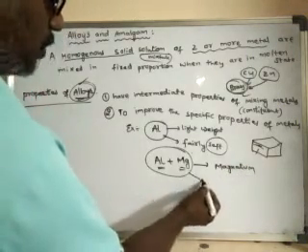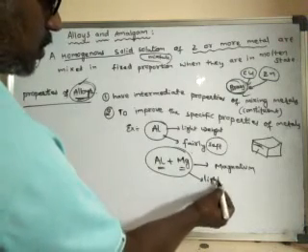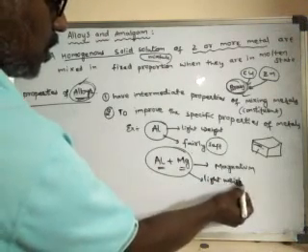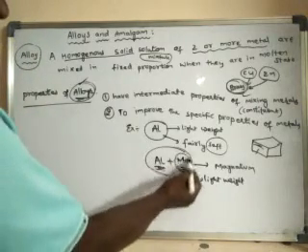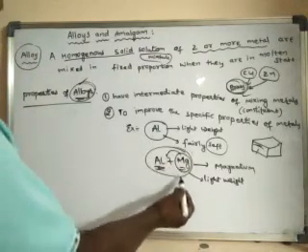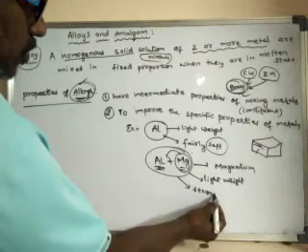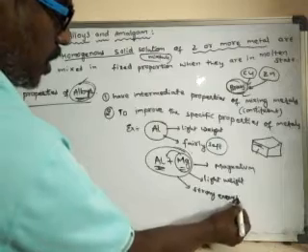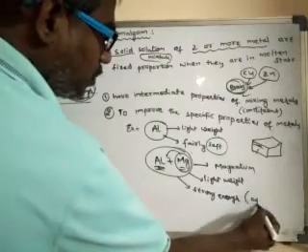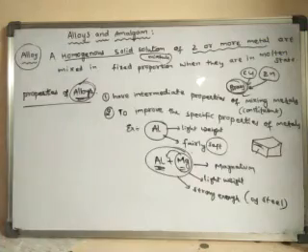If you see its properties, it is lightweight because aluminium is present, and a little amount of magnesium is added to aluminium. So what happens? It will become strong enough, as strong as steel.